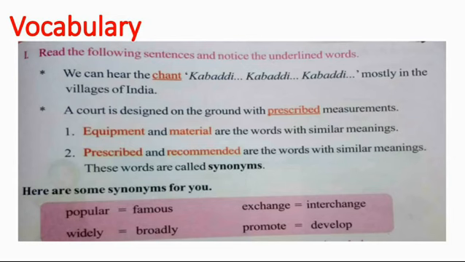Vocabulary. Here new words are underlined. A teacher will explain the meaning of the new words. For example, chant. Chant means a repeated clear sound of the word kabaddi in one single breath. That is the meaning of chant. Next, prescribed. Prescribed means recommended. So a court is designed on the ground with prescribed measurement. So both words, prescribed and recommended, give similar meaning. Some more synonyms are given in the picture, you can observe.